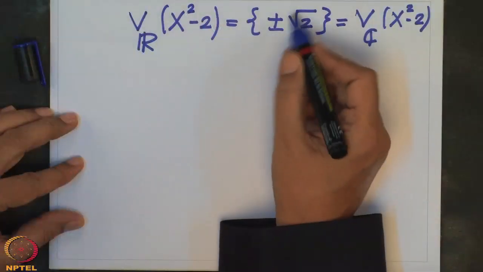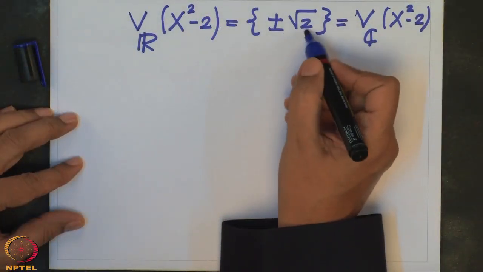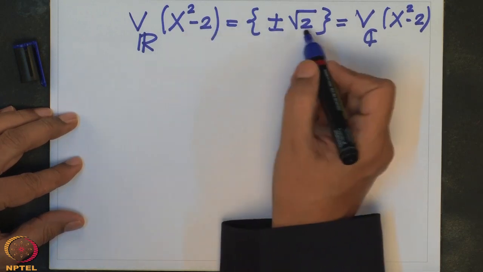Now, in this case the solutions are root 2. And where did this root 2 come from? It came from this 2.